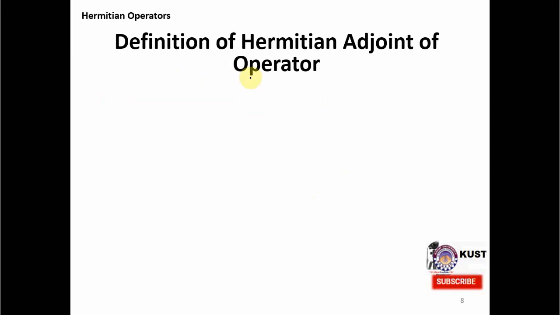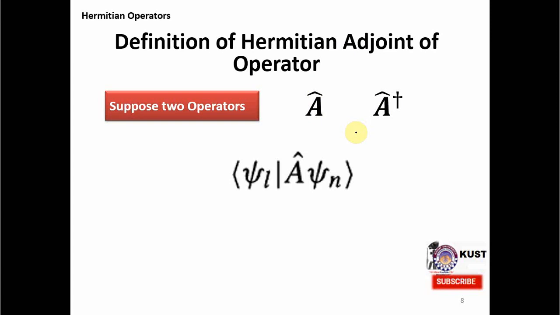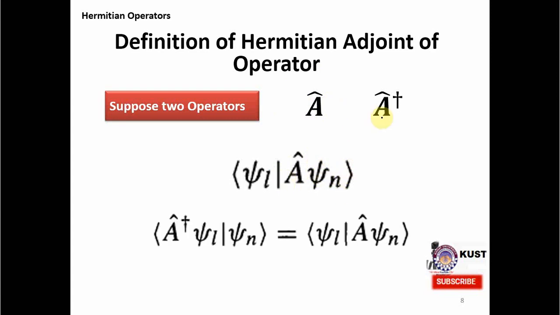So what is the definition of the Hermitian adjoint of an operator? Suppose we have the two operators A and A dagger, and at the moment you can consider that they are not related, they are completely different. A dagger is calculated by taking the complex conjugate of A and also taking the transpose.